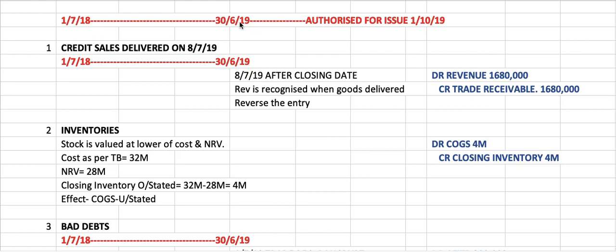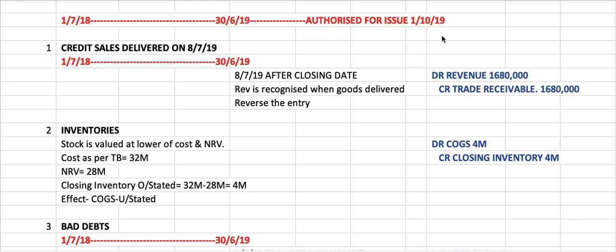The reason the question tells you the date when the directors authorized the financial statements is that maybe in the additional information there is an event after the reporting date. You have learned this topic before, and an event after the reporting date can be either adjusting or non-adjusting. Only an adjusting event will have a journal entry, whereas a non-adjusting event will only be a disclosure in the notes to the accounts.